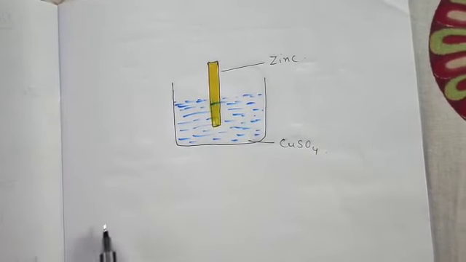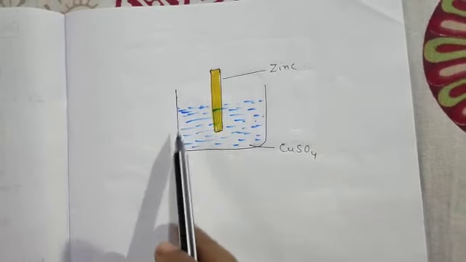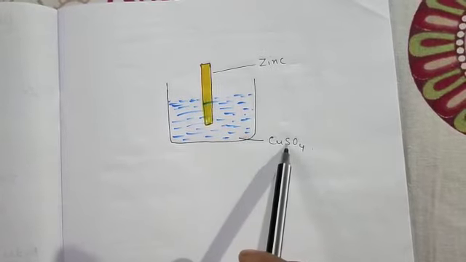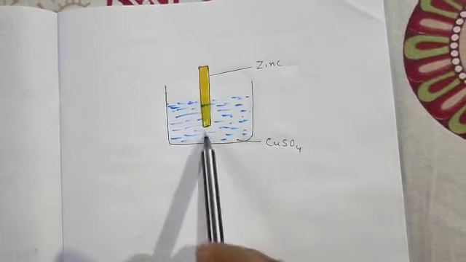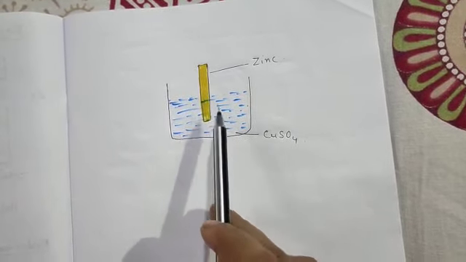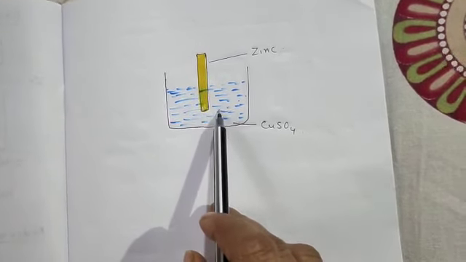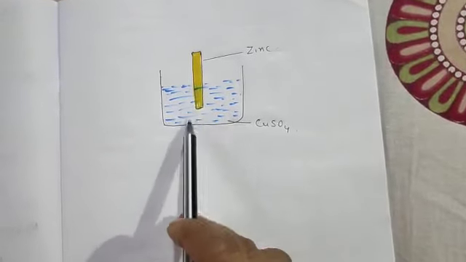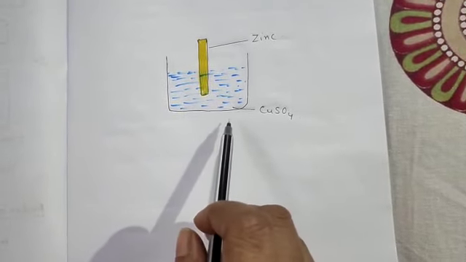Now in front of you can see this picture in which a container contains copper sulfate solution and a zinc rod is dipped into it. Now you are aware about this reaction in your junior classes. What will happen here when the zinc rod is dipped in copper sulfate solution?